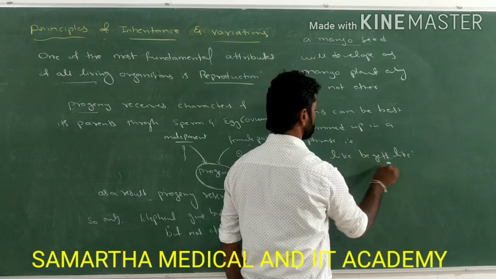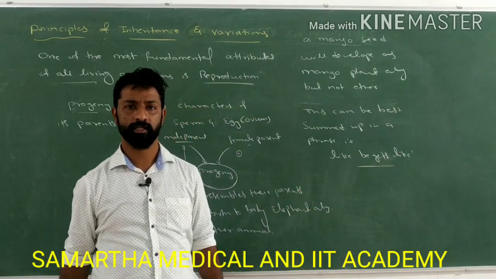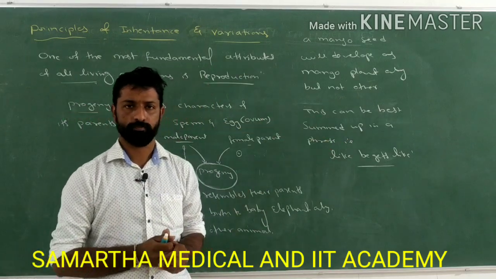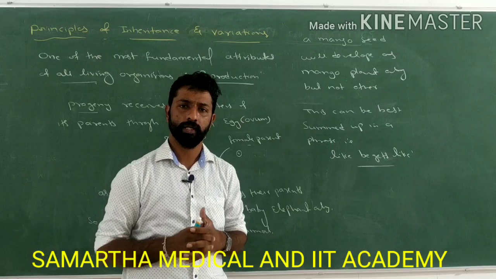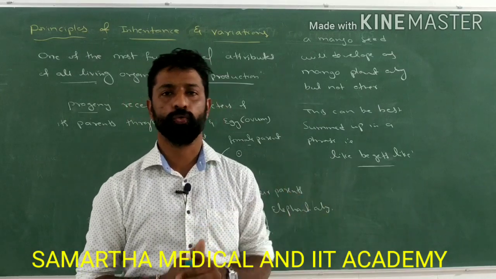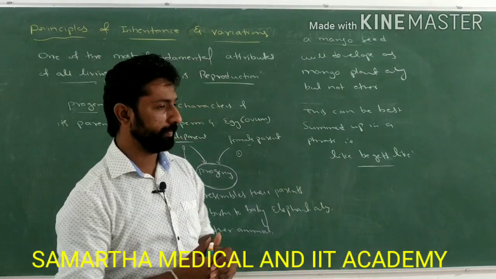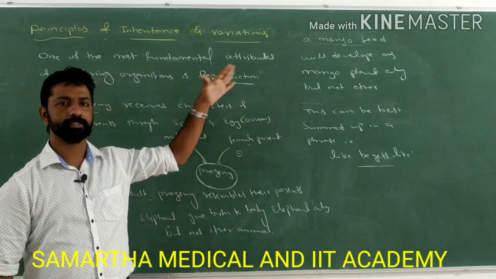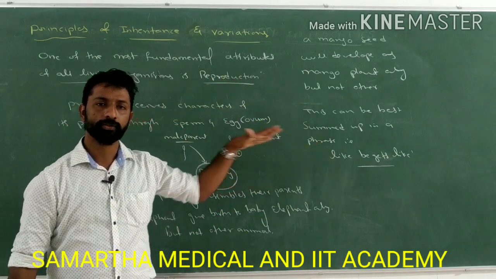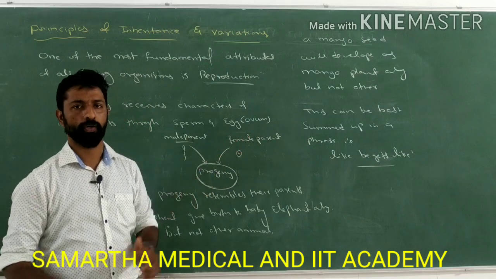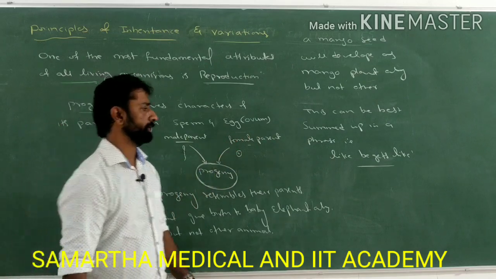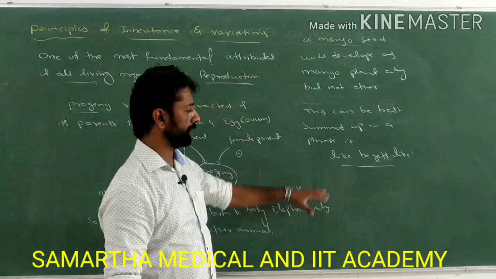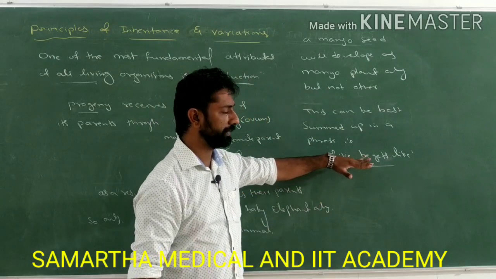What is the meaning of like begets like? Like the parents, the progeny looks. Always the progeny looks like their parents only. Why? Because the characters present in the parents pass into their progeny through sperm and ovum. So that can be summed up in the phrase, like begets like.